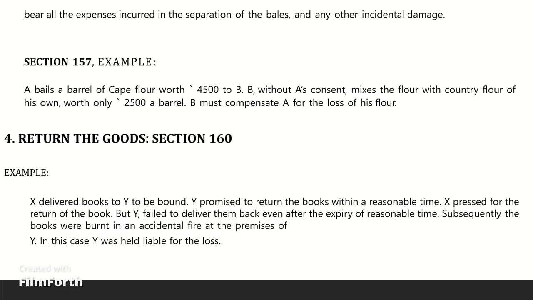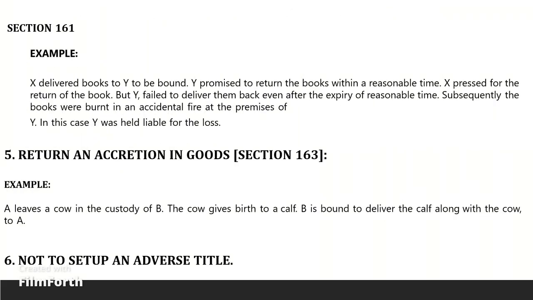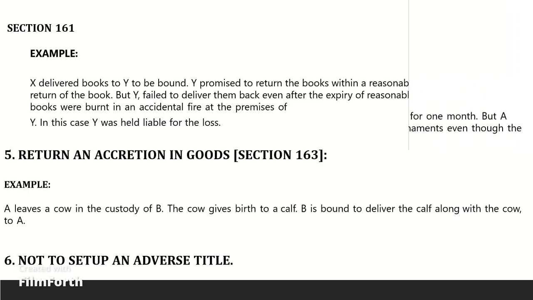Section 160. If, by the default of the bailee, the goods are not returned, delivered, or tendered at the proper time, he is responsible to the bailer for any loss, destruction, or deterioration of the goods from that time. Section 161. Return and accretion from the goods. Section 163. In the absence of any contract to the contrary, the bailee is bound to deliver to the bailer, or according to his directions, any increase or profit which may have accrued from the goods bailed.